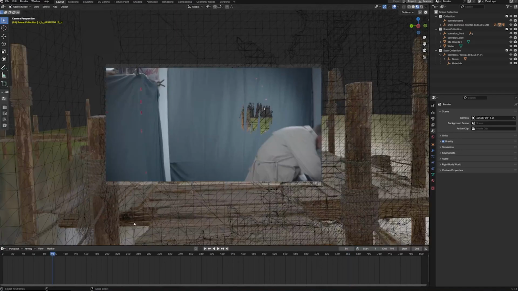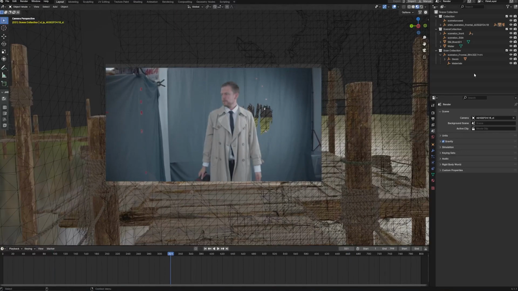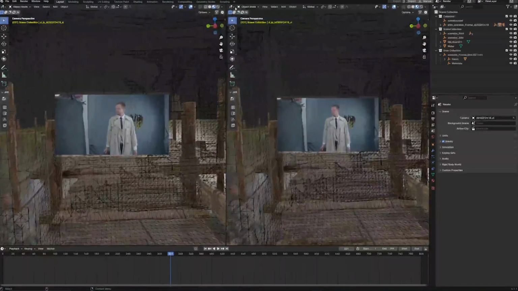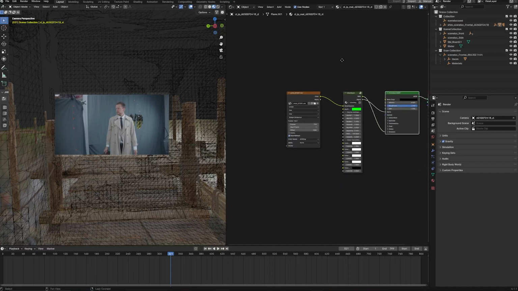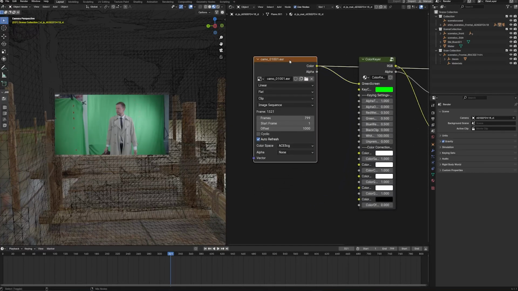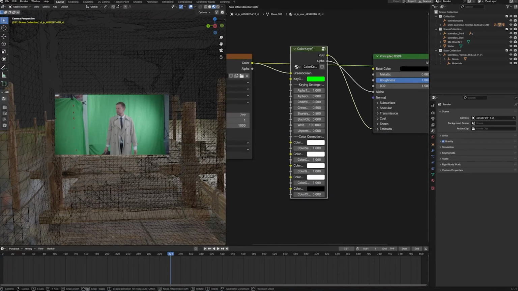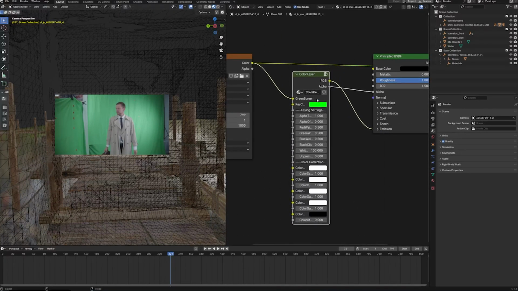First of all, let's get rid of the green screen. So we can open up shader. And then we have this setup here. So we have our image sequence as an EXR. And we have this pretty cool color key here that comes with AutoShot. And we can define the green color here. So pick the color and then hit the color here on the screen.